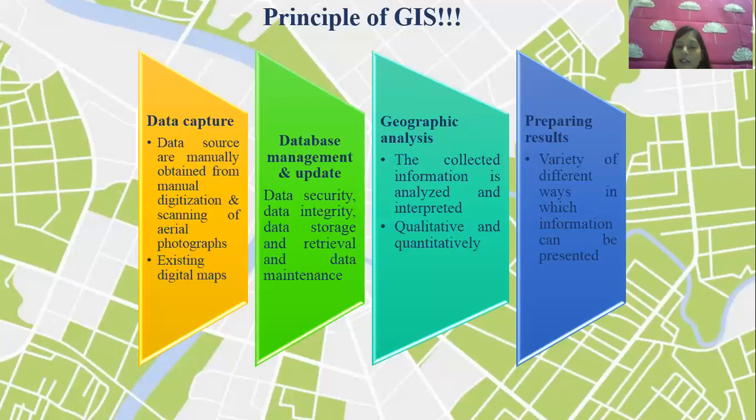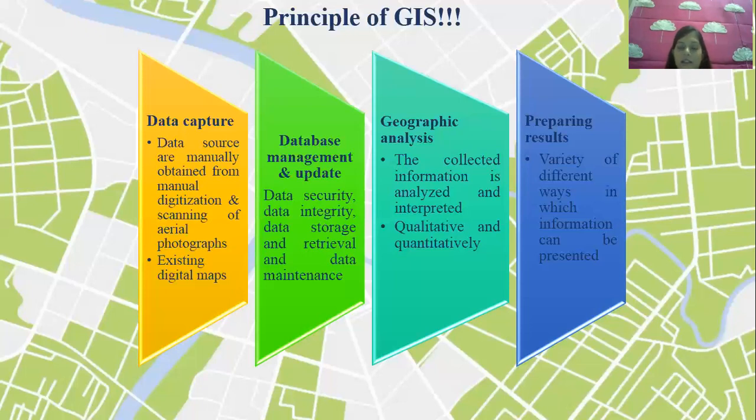Or else, what was the tedious method we used to do? We used to go to the site, we used to measure the site, we used to calculate the area, and then we used to design our plan. But right now, just with one photograph, we can do the analysis. Here, I would like to give you students a simple example. What is geographic analysis? You are clicking a picture with a mobile phone.